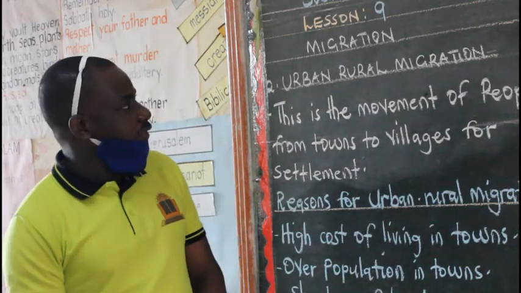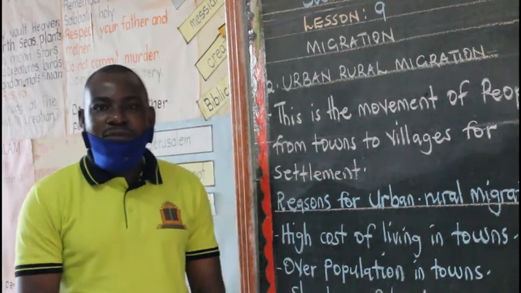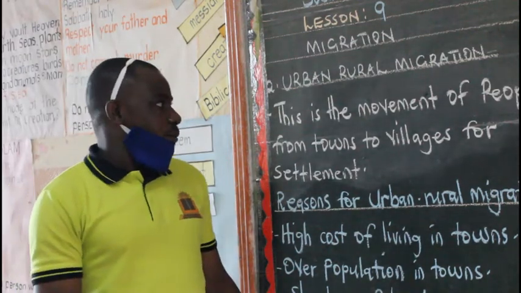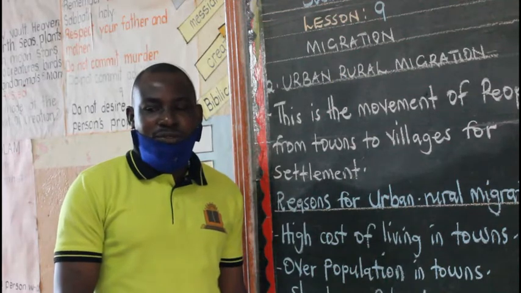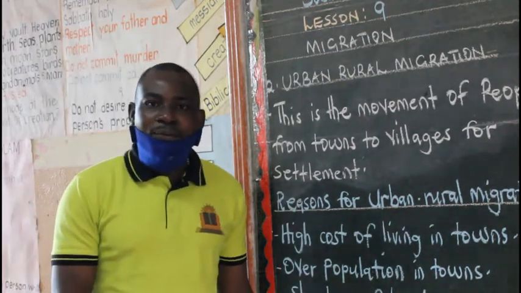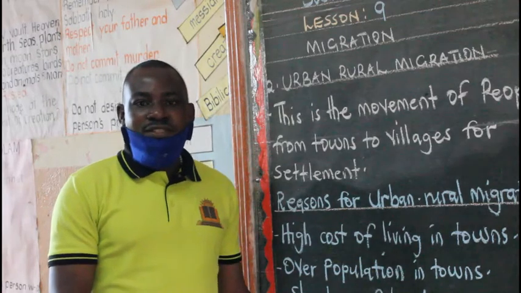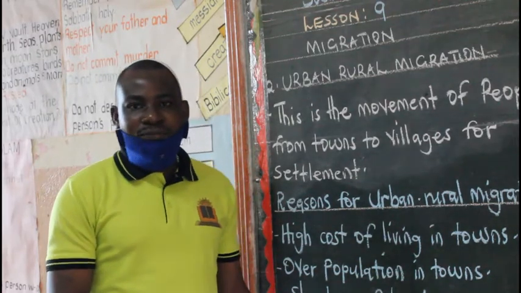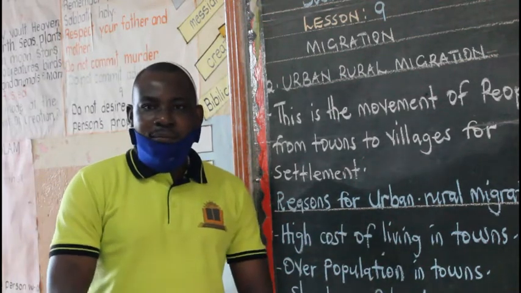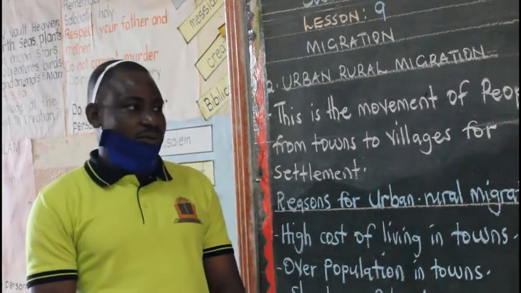After looking at the first form of internal migration, rural-urban migration, we said that rural-urban migration is the movement of people from villages to towns looking for settlement. And we also looked at the reasons why people are moving from villages to towns.